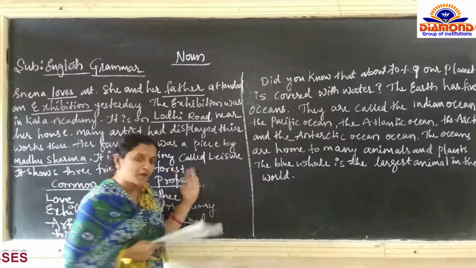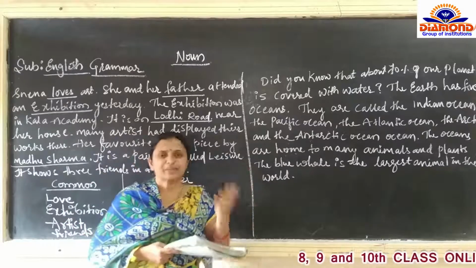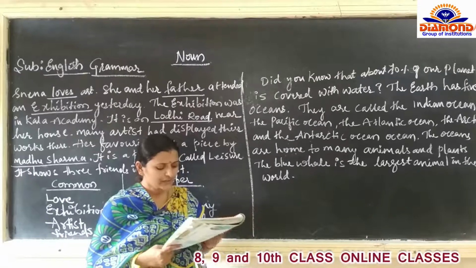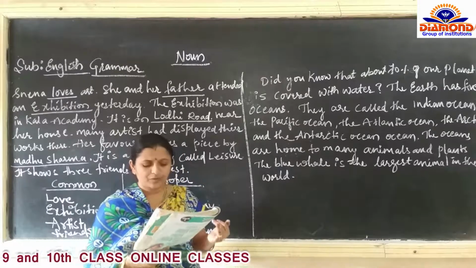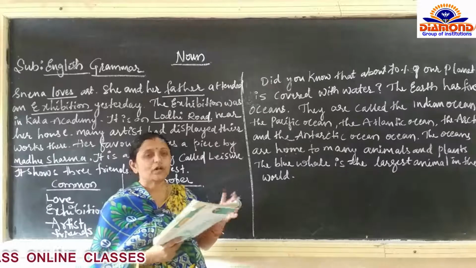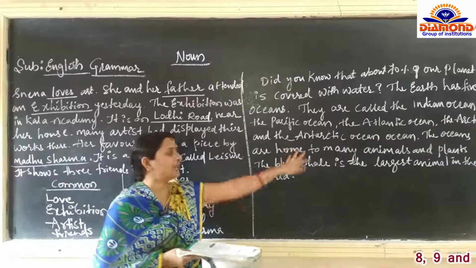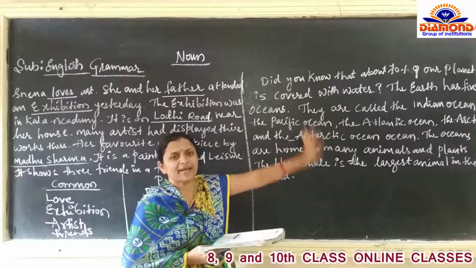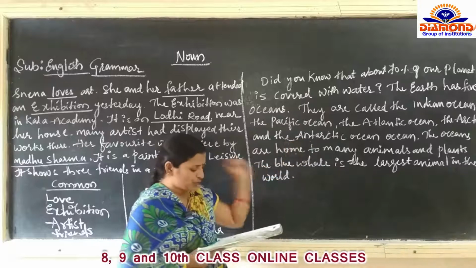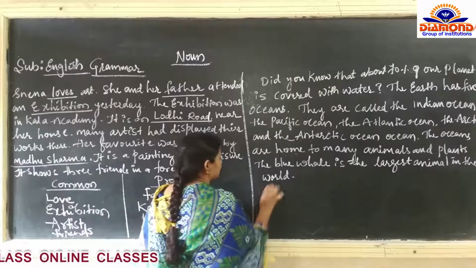Rather than proper noun and common noun, yesterday we studied abstract noun, concrete noun, countable noun, and uncountable noun. We have studied all these nouns. Here, so many names are given in this passage. One example is given, that is planet.